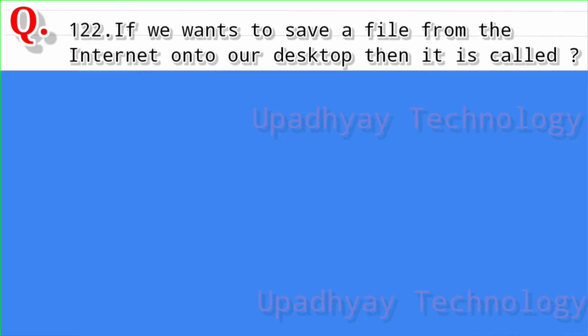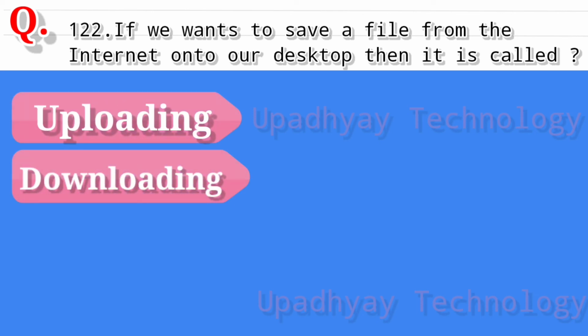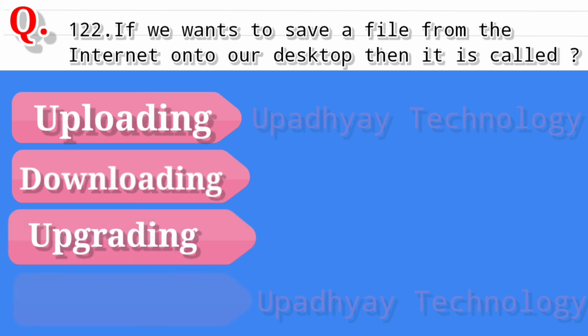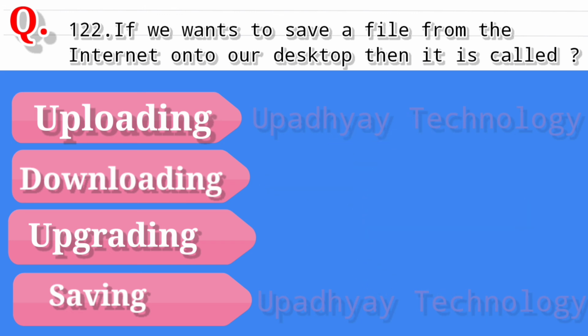Question number 122. If we want to save a file from the internet onto our desktop, then it is called. And the options are uploading, second option is downloading, third option is upgrading, and the last option is saving. And the correct answer is downloading.